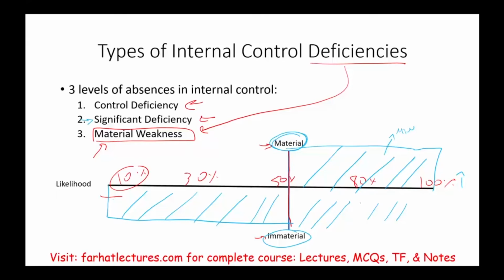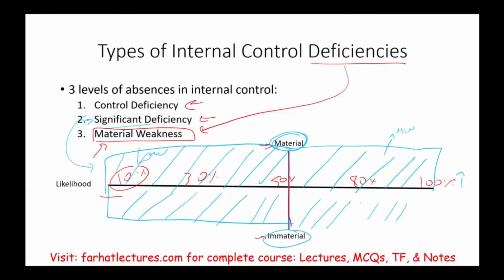For significant deficiency, since we already took the high materiality and high probability as material weakness, significant deficiency would be where the likelihood is low, but if that happens, it's material. So we still have to be careful. Although the likelihood is low, if that happened, we could have a significant deficiency. Now, material weakness is when we have several significant deficiencies. You're going to see this. But if we only have one, it could fall here.